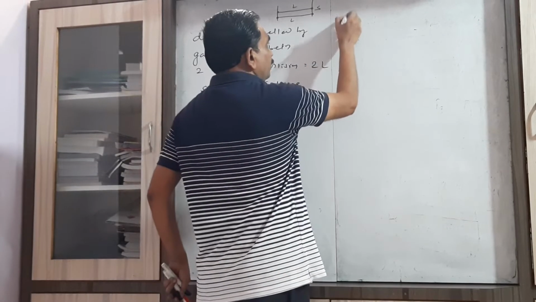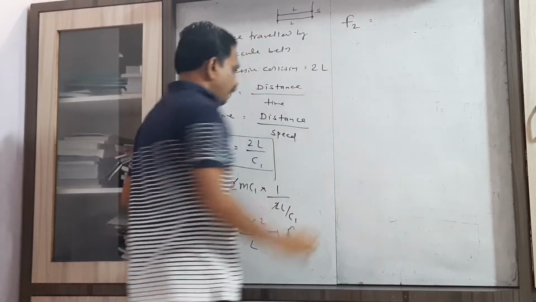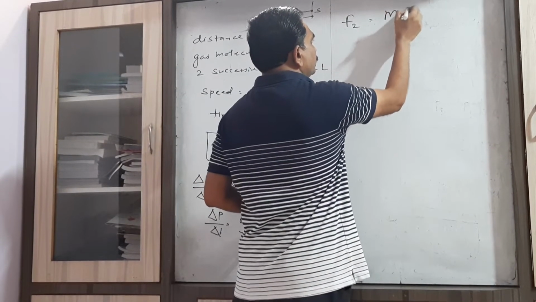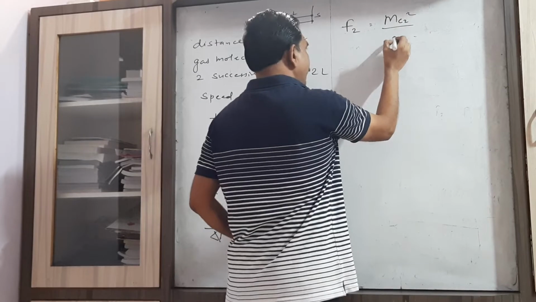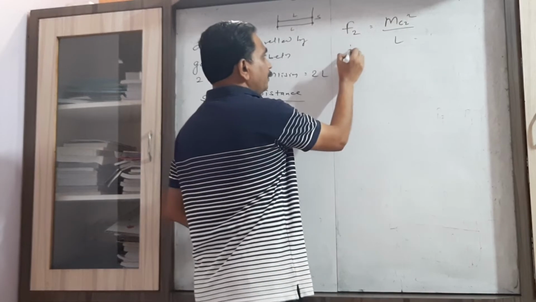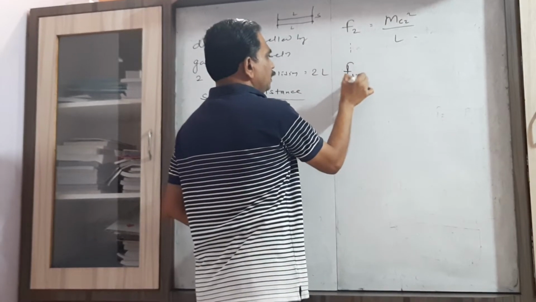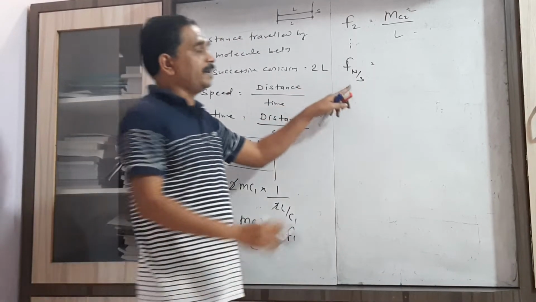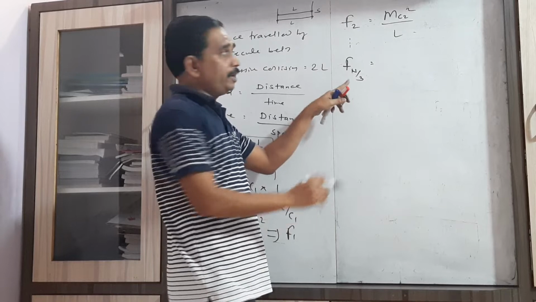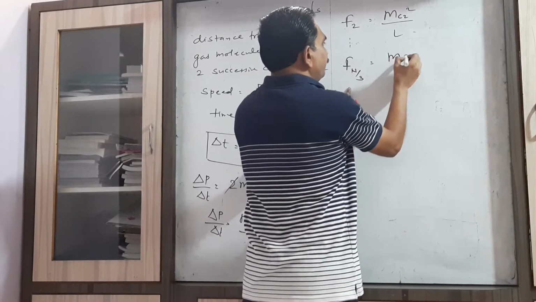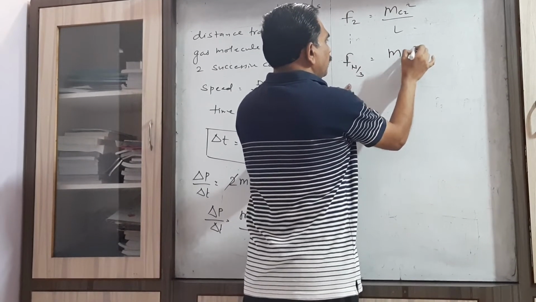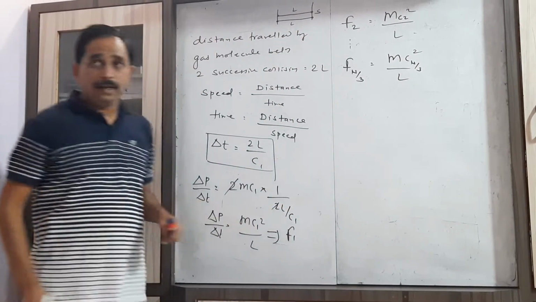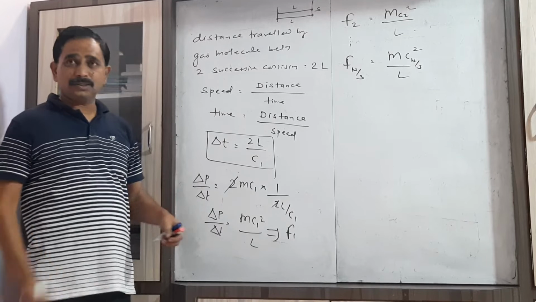Similarly, the force exerted by the second gas molecule can be written as mc2 square by L, and so on up to the last gas molecule. We are considering only n by 3 molecules, so the last force is m c(n/3) square upon L. Now these are the individual forces.